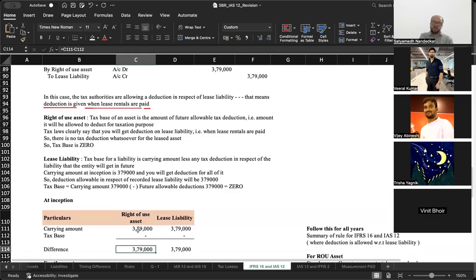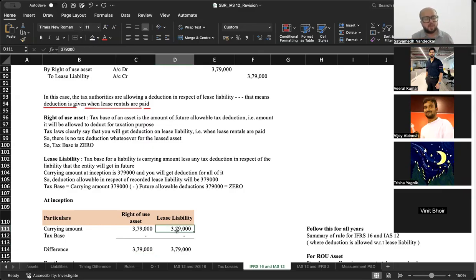Think of the lease liability. Lease liability का carrying amount is 379. What is tax base of a lease liability? Carrying amount minus ये particular item के लिए how much more deduction am I getting in the future? Now I know कि today I have recorded a lease liability of 3,79,000 and income tax authorities are going to allow me deduction only for the amount of lease rentals paid.